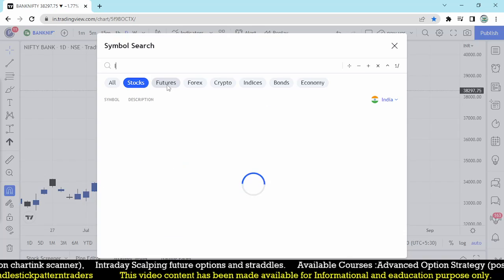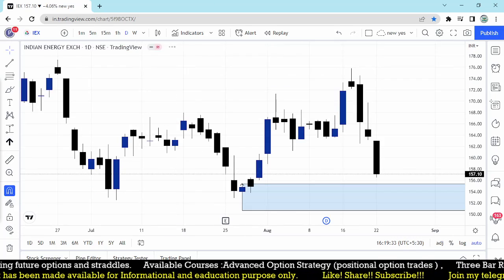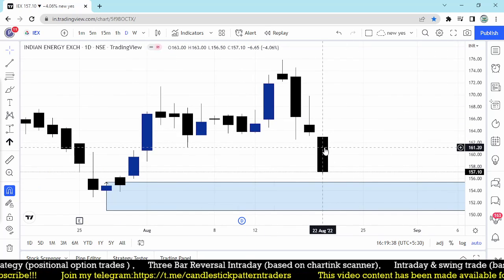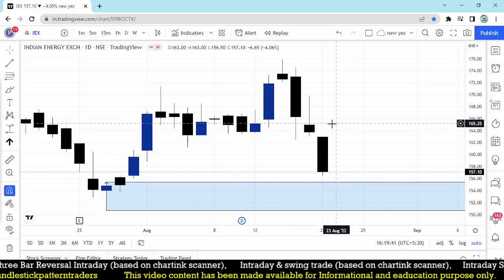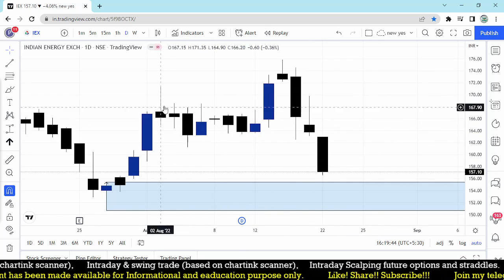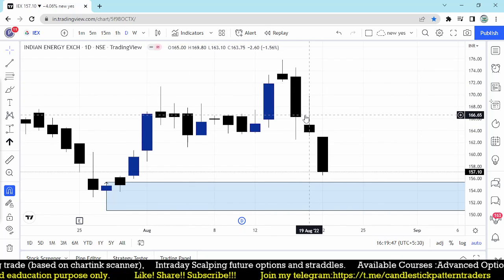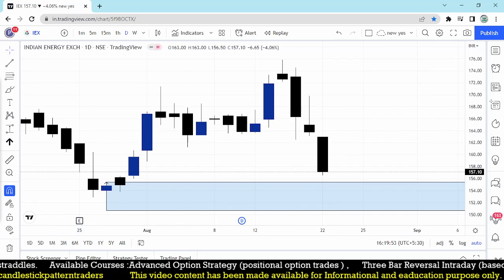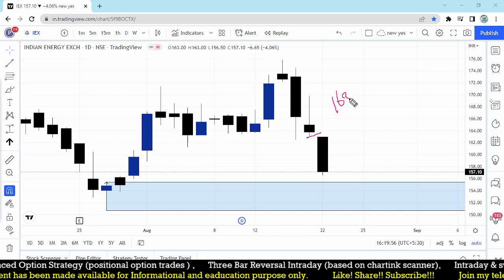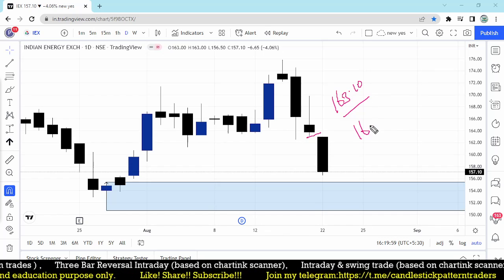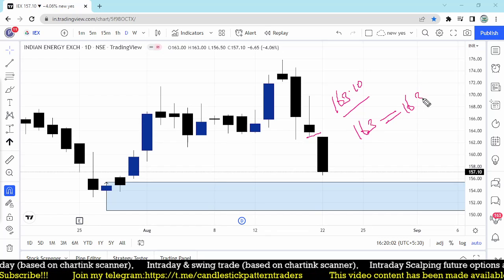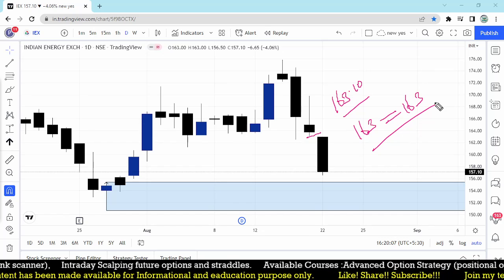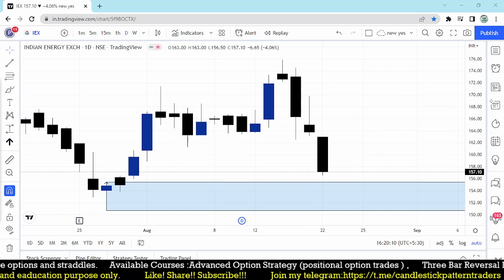IEX, we found IEX, correct? Let's look at this. Today it formed an open high, and it went down almost 6 rupees to about 157. But this is also not giving an entry opportunity. We were waiting for the entry around 163.1, but the market opened at 163, open equal to high. So there is no opportunity again here. Another missed opportunity. But if you find open equal to high, there is a key: it may go down.